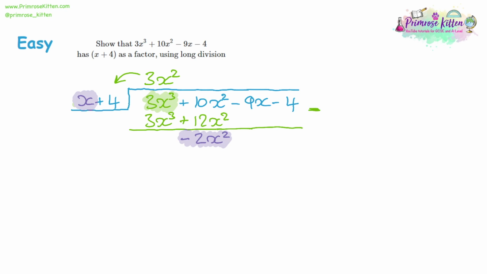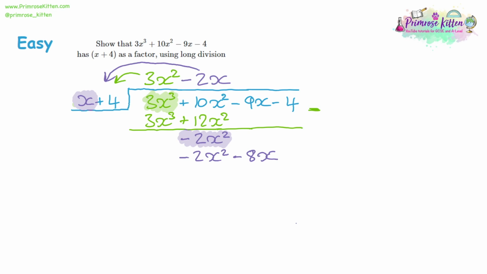So we divided the first term, 3x cubed. Now we're dividing the second term, negative 2x squared. It's the new version of the second term, not the original one, the 10x squared. Negative 2x squared divided by x will give you negative 2x. We'll write that on the answer line. Then again, we didn't divide by the 4, so now we have to multiply that by the 4 to account for it and make sure we've actually used it in our calculation. So negative 2x times x will give us negative 2x squared. Negative 2x times 4 will give us negative 8x.